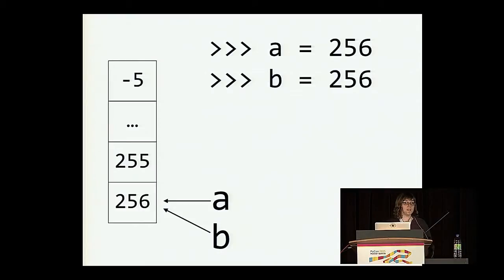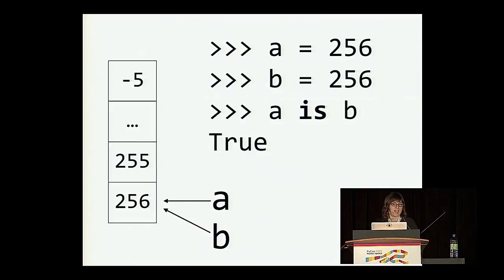So then when you type B equals 256, the interpreter is smart enough to know that it already has this number stored in this array that it created for you when you started the Python interpreter. So you bind the name B to this same integer 256 in that array. So then when we type in A is B, this evaluates to true because is really testing for object identity. Is this the exact same object that's stored in memory?